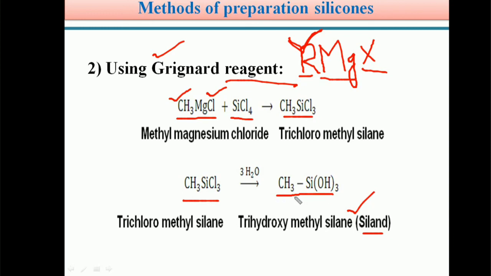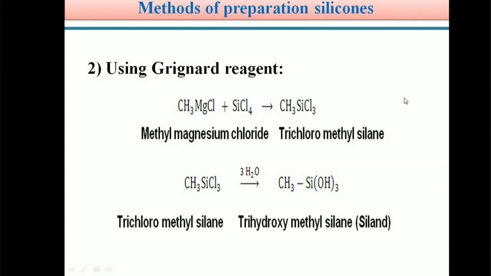Trihydroxymethylsilane, or methyl trihydroxysilane, is also called silanol. So students, in the second method with the help of Grignard reagent, we can prepare silicones. Grignard reagent on treating with silicon tetrachloride forms trichloromethylsilane. This on hydrolysis forms trihydroxymethylsilane. This on polymerization gives silicones.